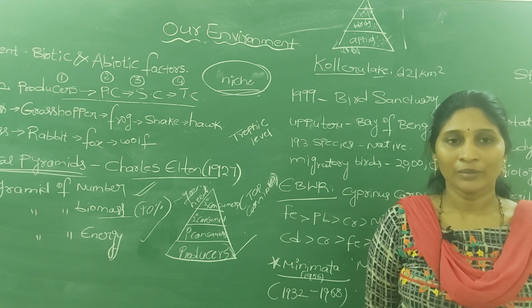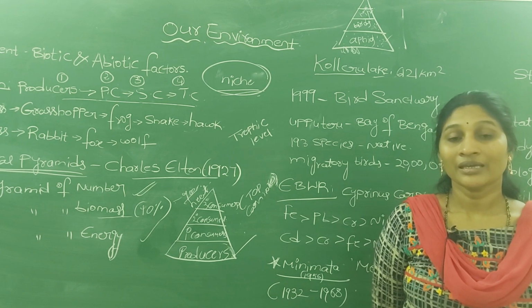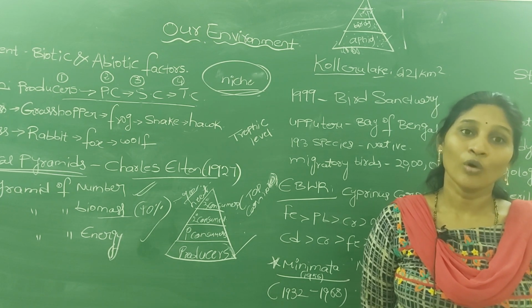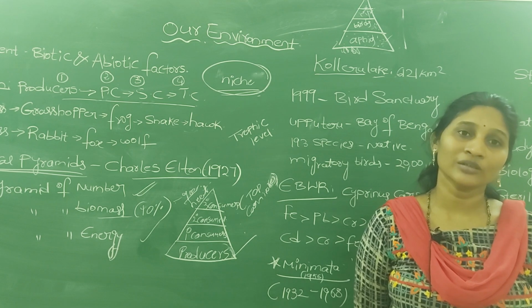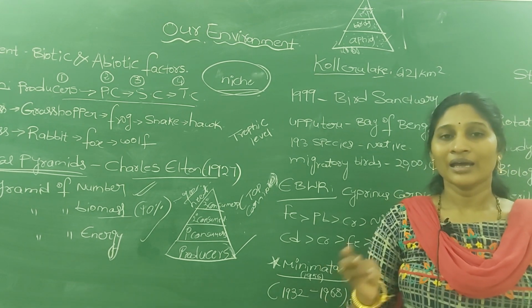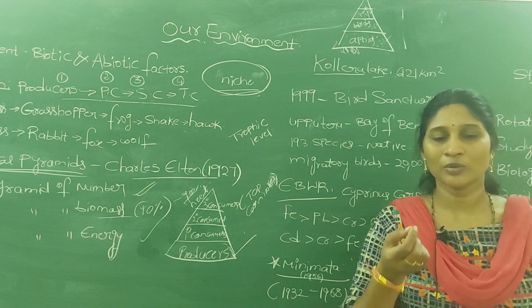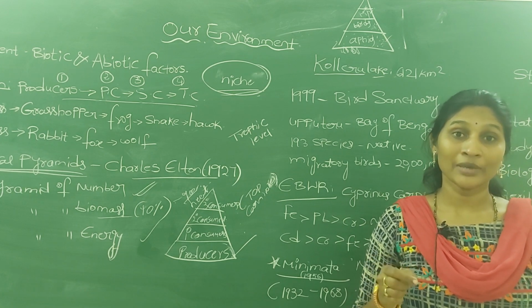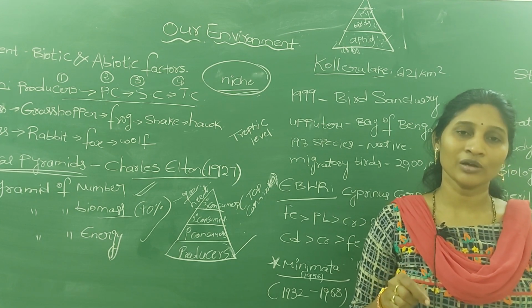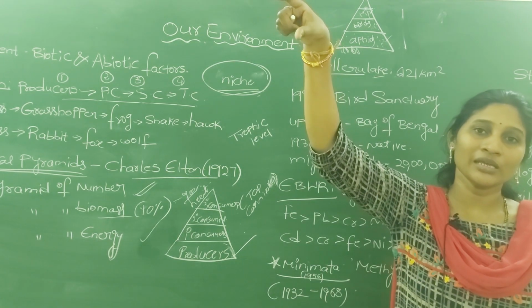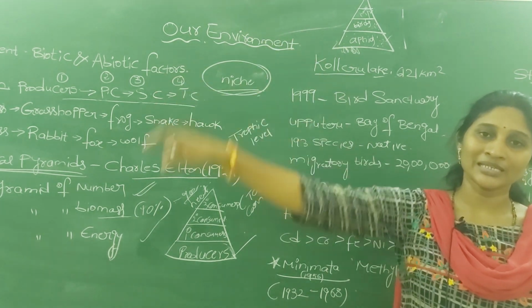Because there is only one tree, on that tree there may be many insects, and to eat those insects many birds will come. So in this special case the pyramid of number may be inverted, because one tree has many insects, and still more birds eat the plant parts and insects.